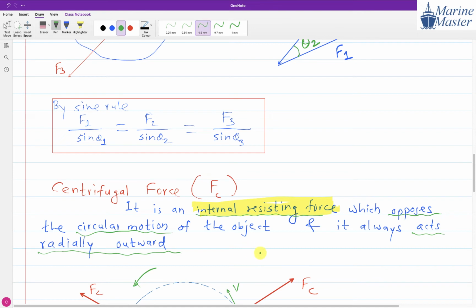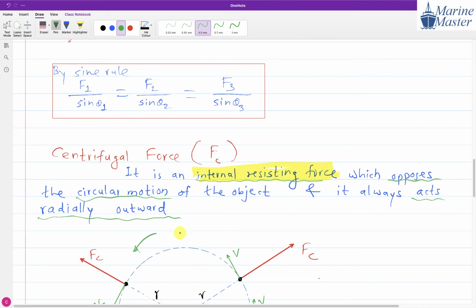So what is meant by centrifugal force? It is an internal resisting force which opposes the circular motion of the object, and it always acts radially outward. So that is a centrifugal force.